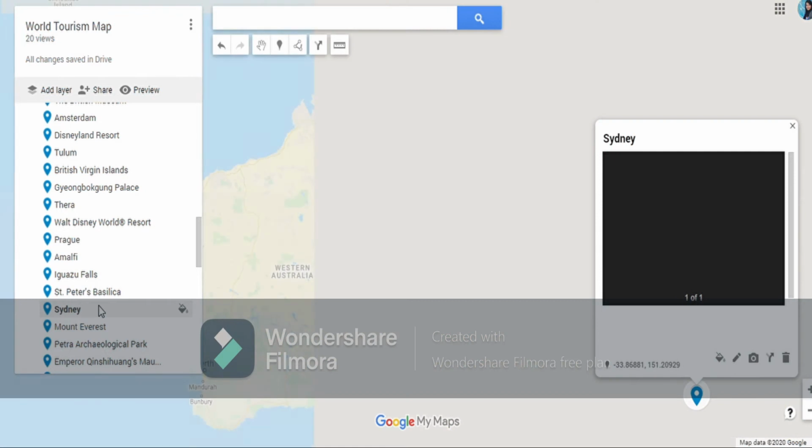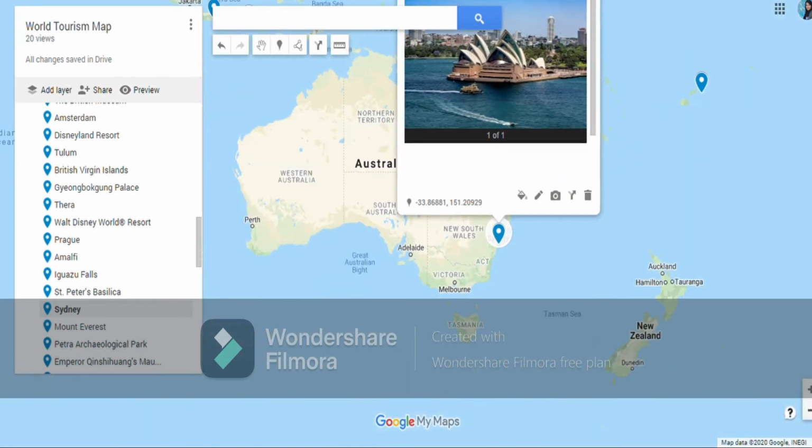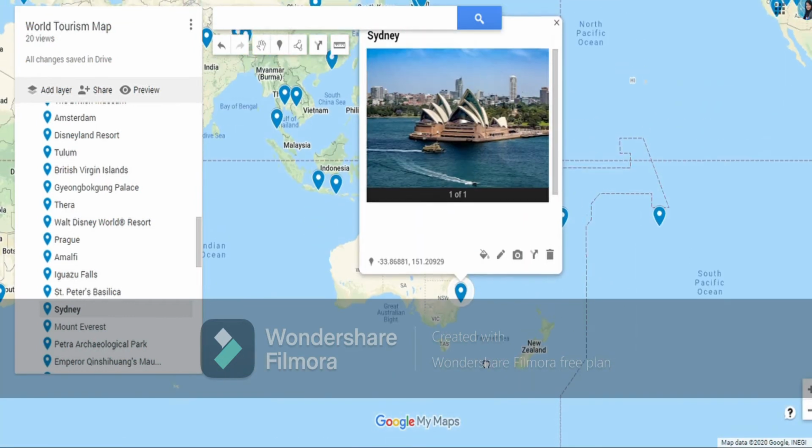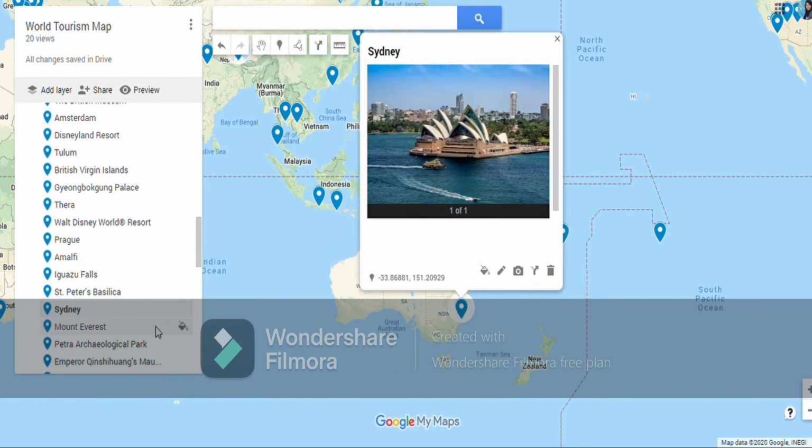Then we have Sydney. In Australia you have Sydney. So in Australia you will find coral reefs on its eastern border, and you can see the name of the sea is also Coral Sea. And this is Sydney, a very famous picture we always see of Sydney.